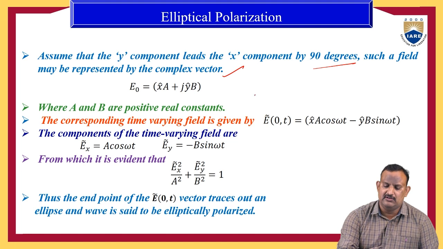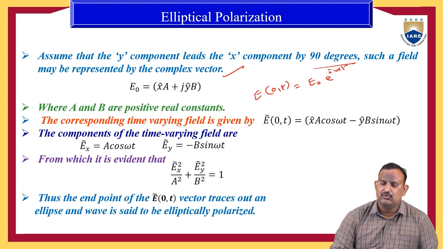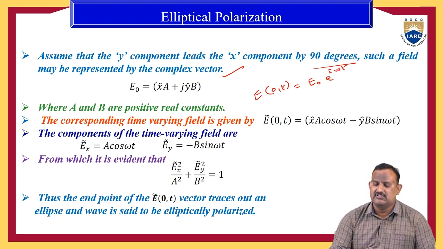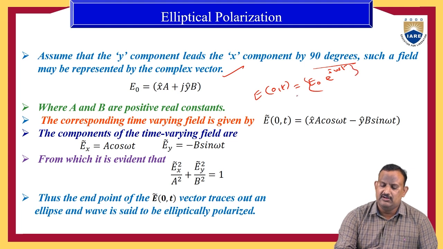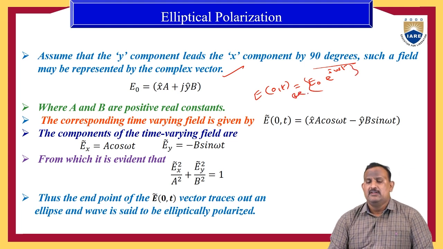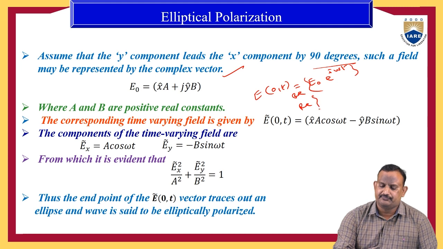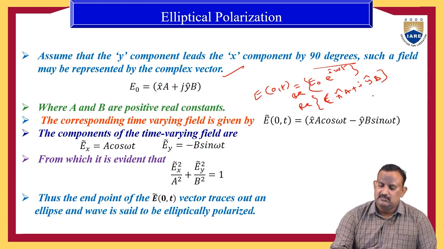The corresponding time varying field is given, same as the previous, by E of 0 comma t is equal to E naught into e power j omega t. To find out the time varying field, we need to multiply the equation with e power j omega t, and we need to consider the real part of the equation. Therefore, it is real part of, in place of E naught, x cap A plus j into y cap B, and in place of e power j omega t, cos omega t plus j sin omega t.